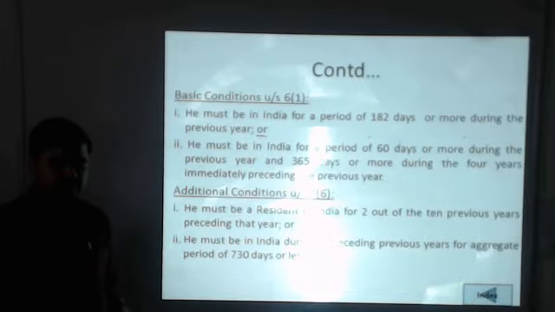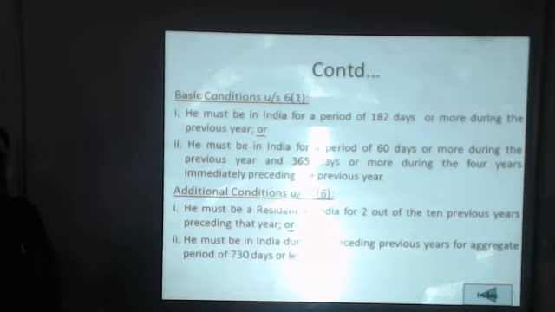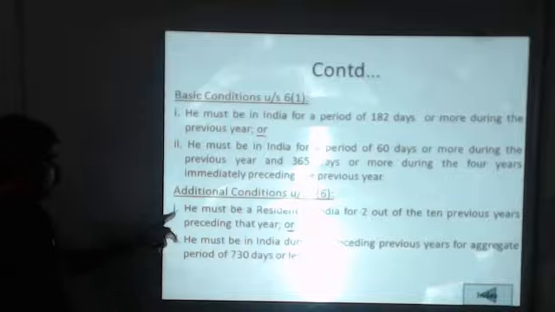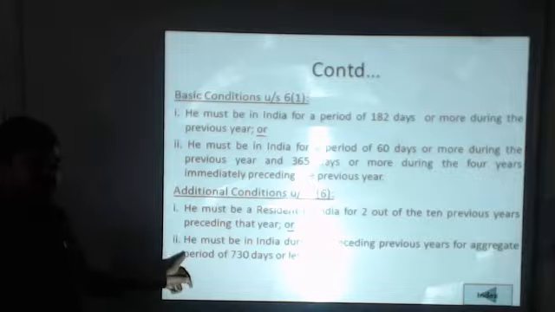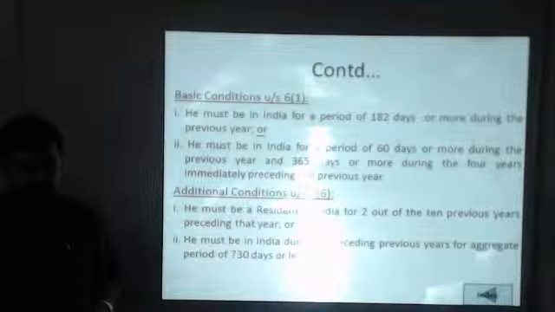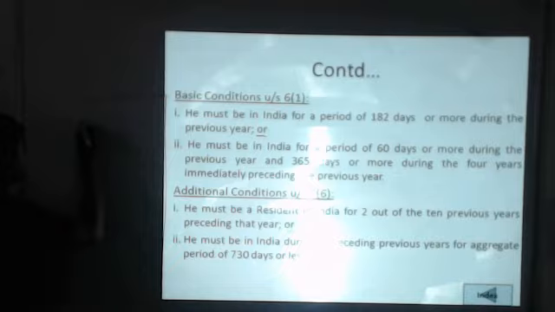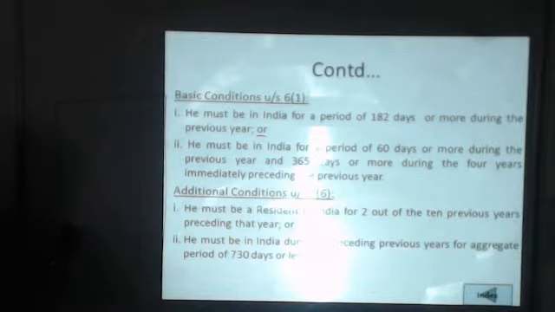Here, the word "and" is used, and for the assessee to remain resident, both these conditions should be fulfilled. The second condition is that the assessee must be in India during the previous 7 years for at least 730 days. I am making a chart here to show you what will be the situation of the person in case these conditions are fulfilled or not.